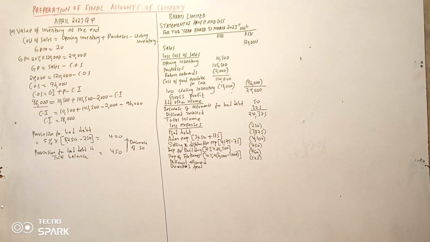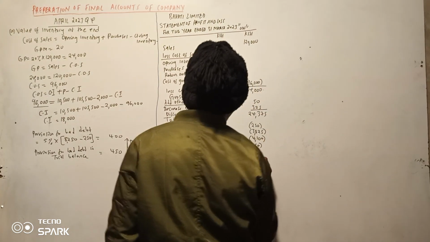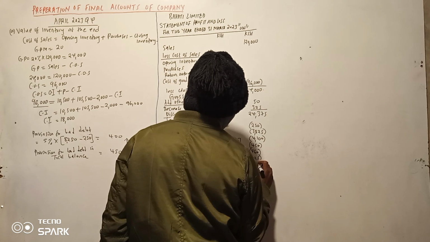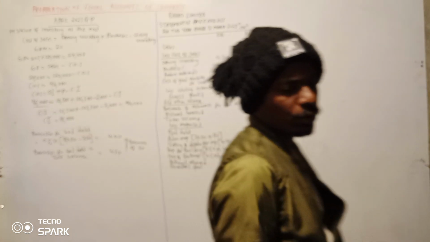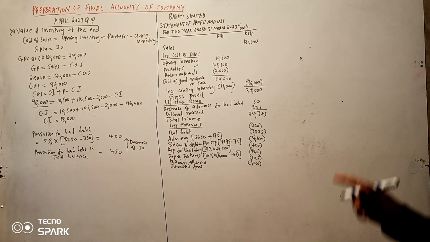Let me counter check again. Directors fees 1,000. That's the correct amount. Yeah, tukitoka kwa directors fees tunateremka. Admin expense we have covered there already. Selling we have covered there.